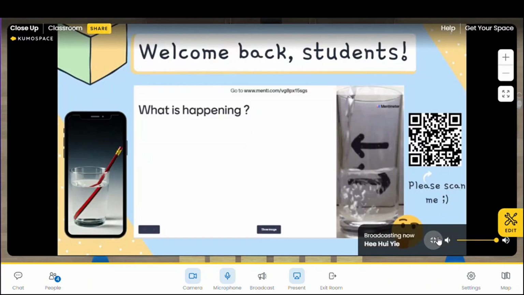Can anyone guess what is happening in the two pictures? What do you see and understand from the two pictures? Share your answers with us by scanning the QR code or go to www.menti.com and use the code 74931697 to type in your answers. I will also share it on the chat. Give me a moment, while others scan the QR code right now.